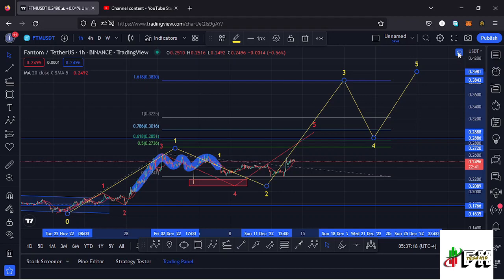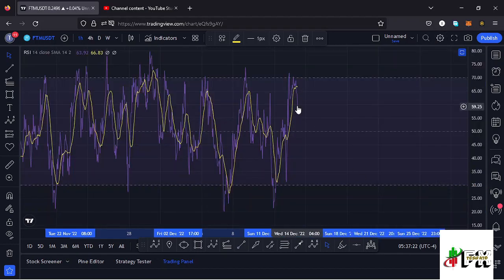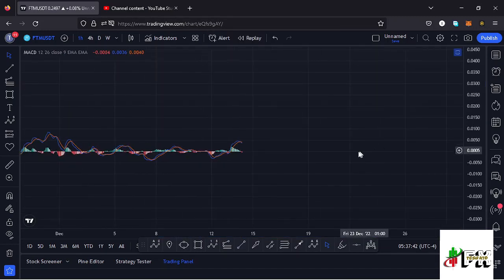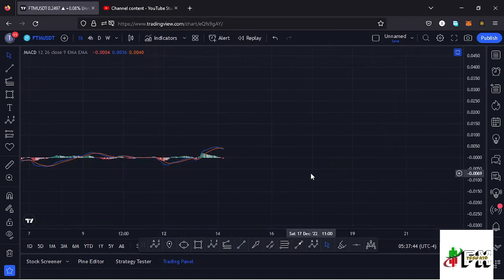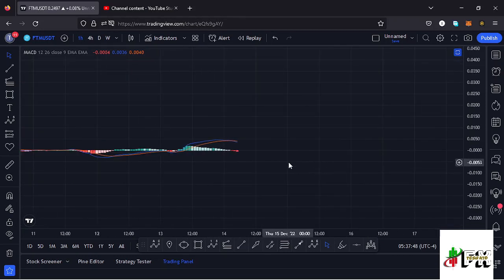And also taking a look at the indicators here on the RSI, we are trading at around the 59 mark, meaning we have massive room for us to support any movements to the upper side before we get into the overbought region, and massive room for us to support any movements to the lower side. Also taking a look at the MACD, here on the MACD you can see we have printed a bearish cross, and that would mean no prices are coming our way. So let's be patient and see how that plays out, and I'll keep you updated.